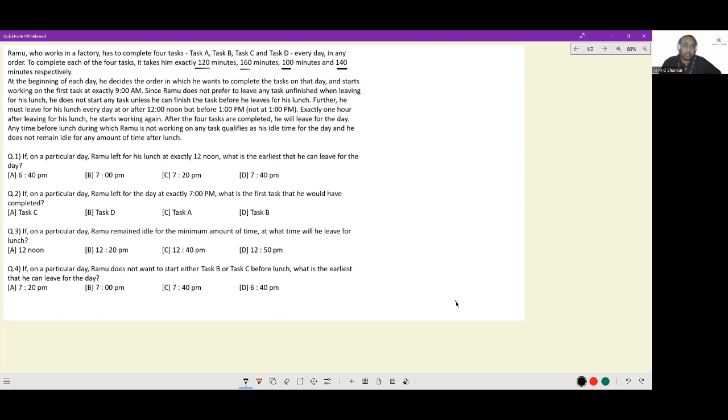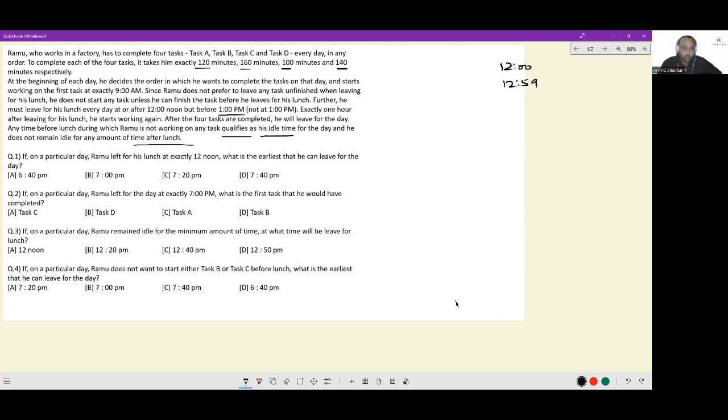Further, he must leave for his lunch every day at or after 12 noon, but before 1 p.m., not at 1 p.m. So in very crude terms, from 12 noon to 12:59, he can leave for lunch, but not at 1 p.m. Exactly 1 hour after leaving for his lunch, he starts working again. After the 4 tasks are completed, he will leave for the day. Any time before lunch during which Ramu is not working on any task qualifies as his idle time for the day, and he does not remain idle for any amount of time after lunch.